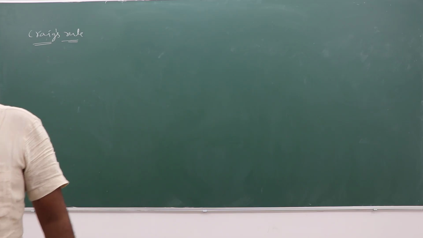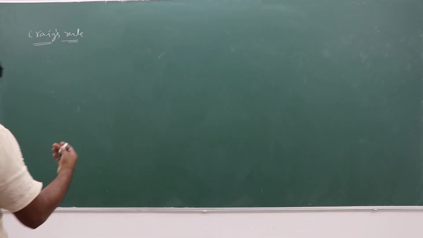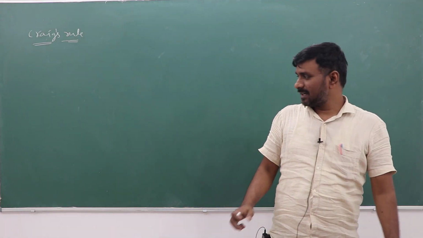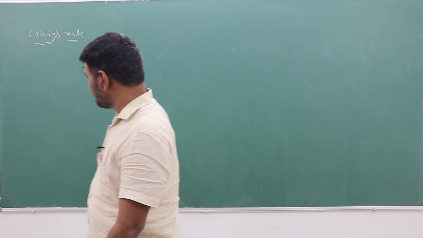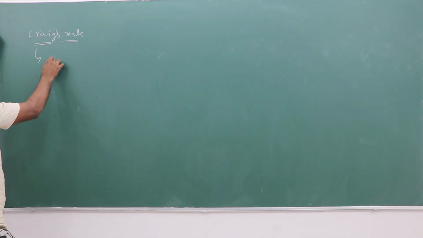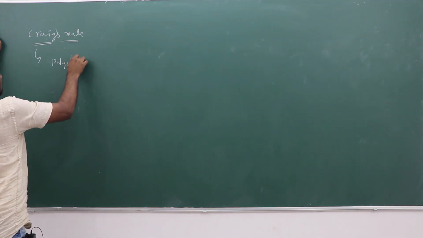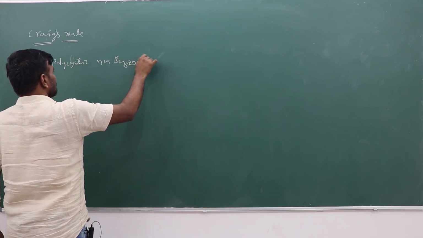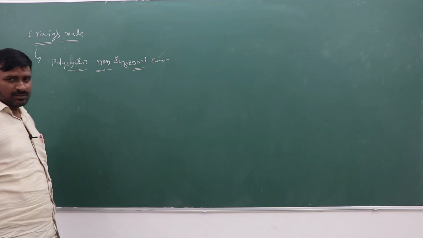Craig's rule. Craig's rule is applicable to polycyclic compounds. It is used to explain aromaticity, that means to decide whether a compound is aromatic or non-aromatic, by using Craig's rule. This is applicable for polycyclic non-benzenoid compounds. Polycyclic non-benzenoid compounds, to which this rule is applicable.